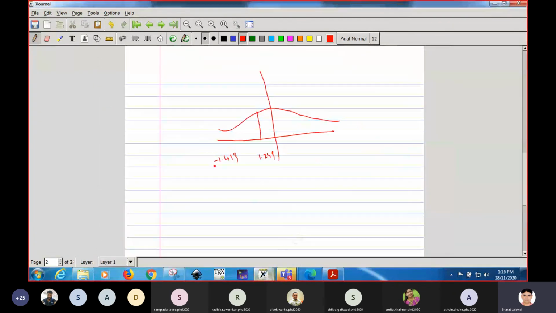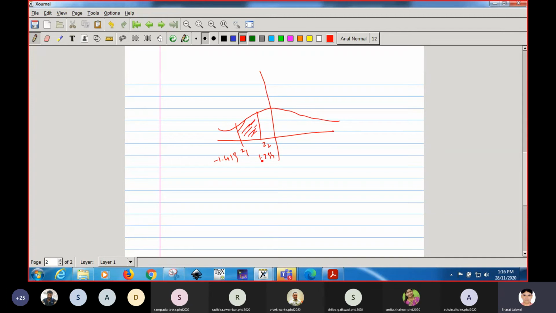It is 94. Okay, so these are two values. Suppose this value is Z1 and this value is Z2. So we have to calculate this area.